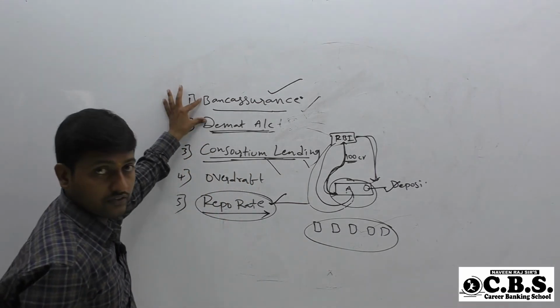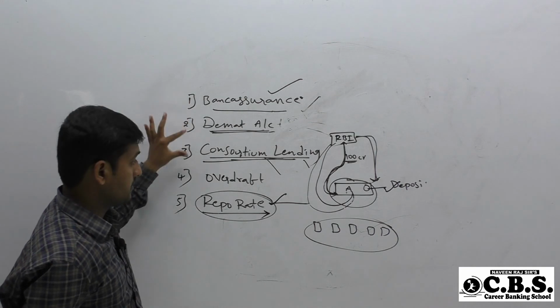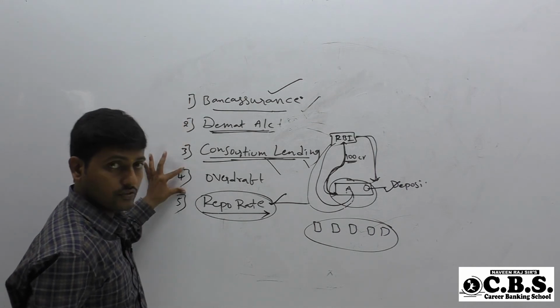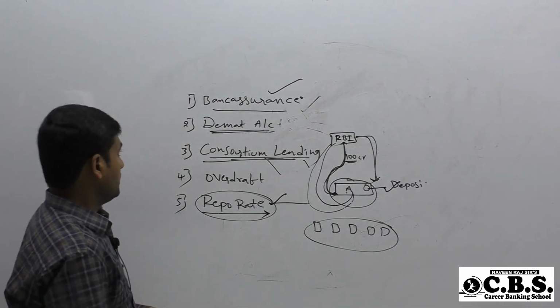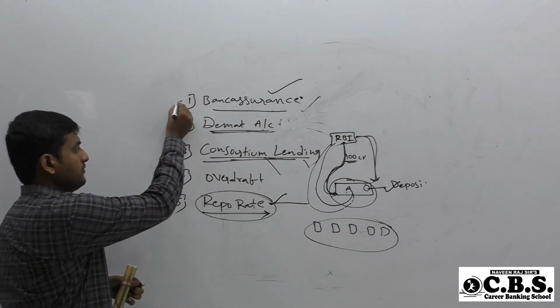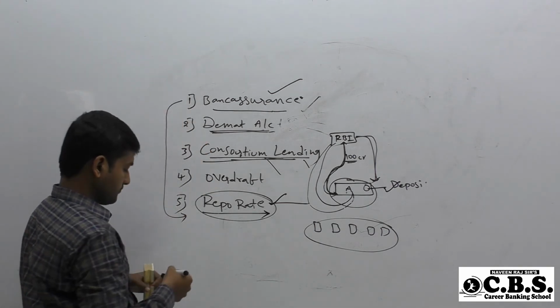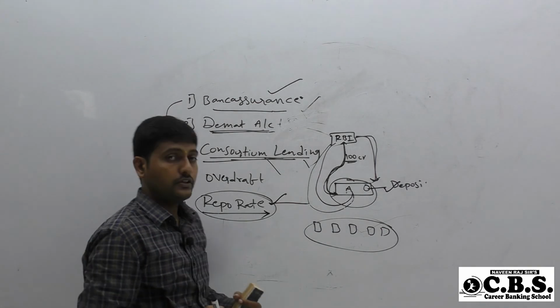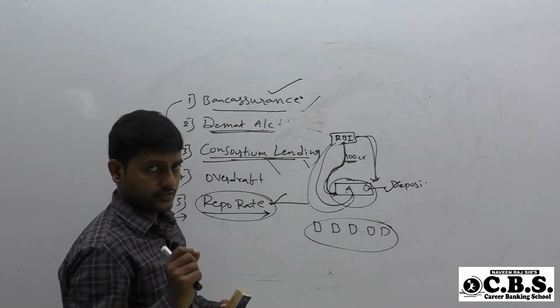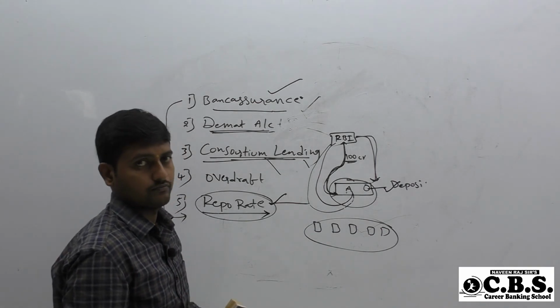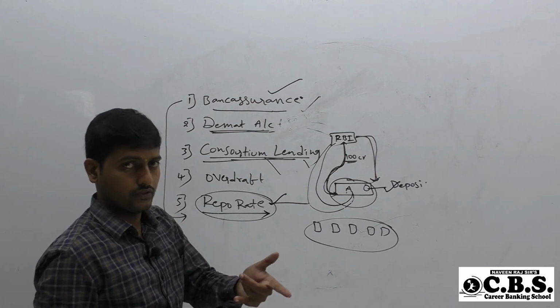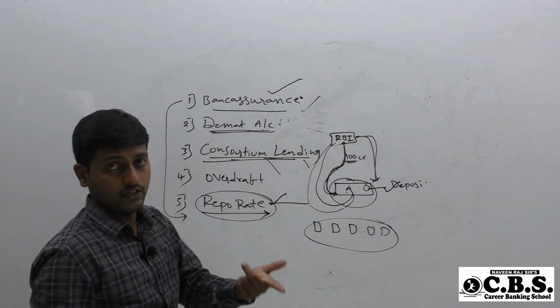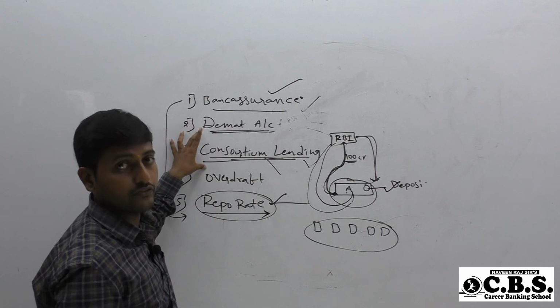So bank assurance, Demat account, consortium lending, overdraft, repo rate: these are very important financial terms. So make your own notes. Just listening is not enough. Prepare your own notes and revise them regularly so that it will be very beneficial for you.